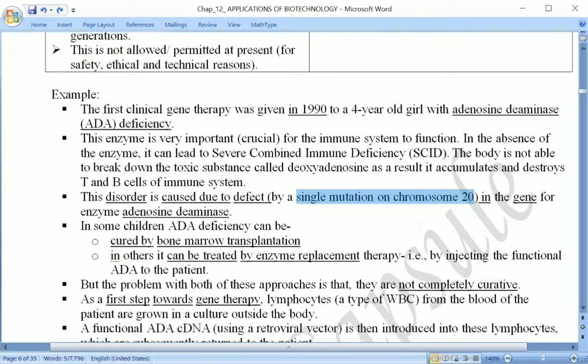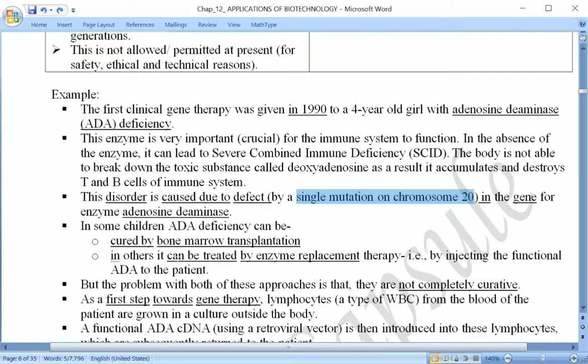Once again, this disorder is caused by a defective gene which is not able to synthesize the enzyme adenosine deaminase. The gene responsible for synthesis of this enzyme is present on chromosome 20, where it has undergone a mutation due to which the gene has become defective.